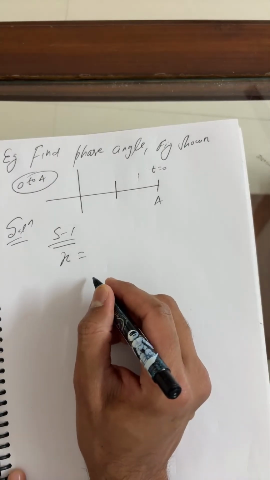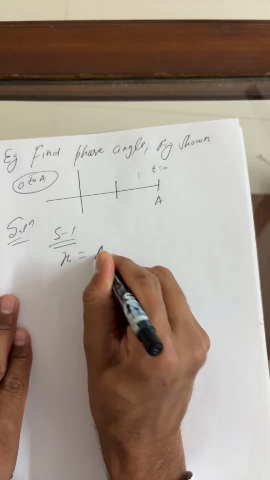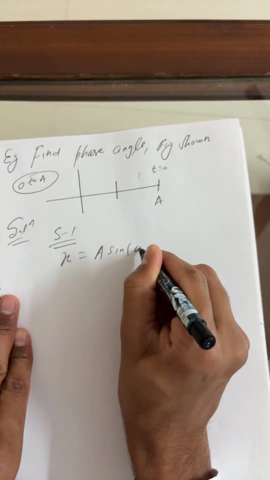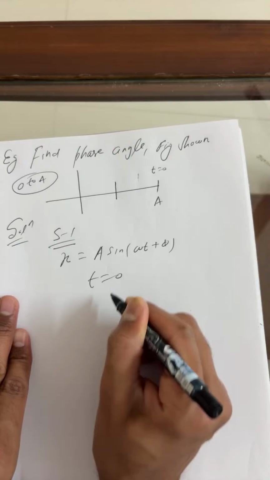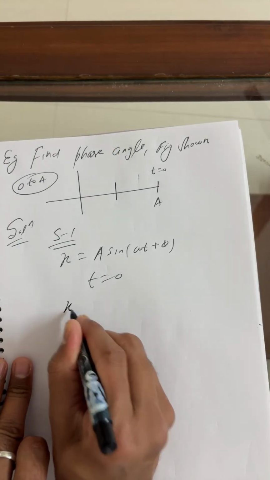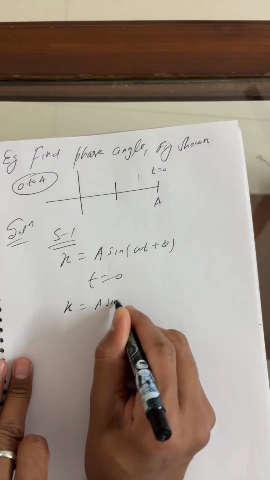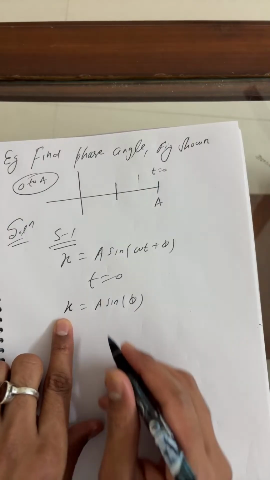Zero radian. How? X is equal to A sine omega t plus phi. You can take t equals 0. So x is equal to A sine phi. Just put x as 0.